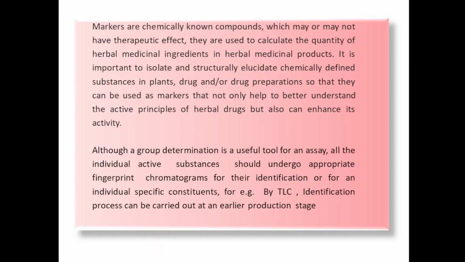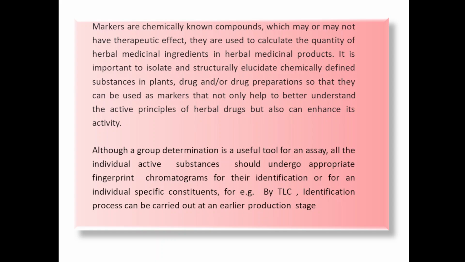Markers are chemically known compounds which may or may not have therapeutic effect, but they are used to calculate the quantity of herbal medicinal ingredient in herbal medicinal product. If any herbal medicinal formulation is there, how much quantity of herbal medicinal ingredients are present should be determined by using marker. It is important to isolate and structurally elucidate chemically defined substances in plant.